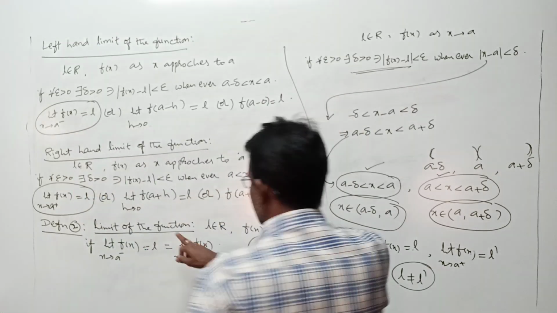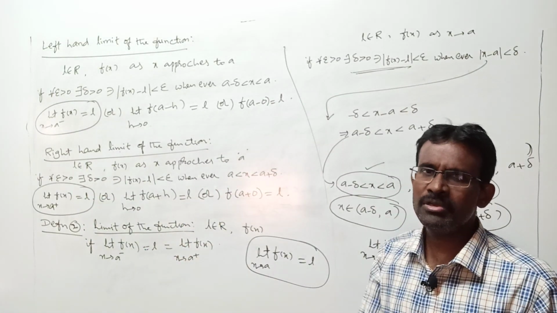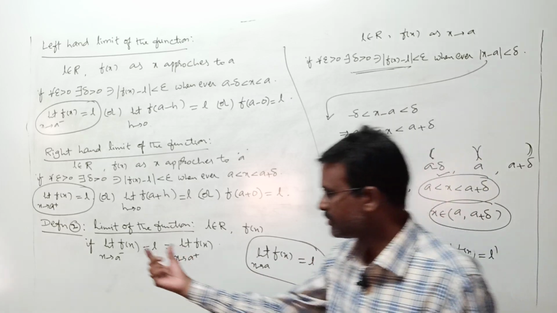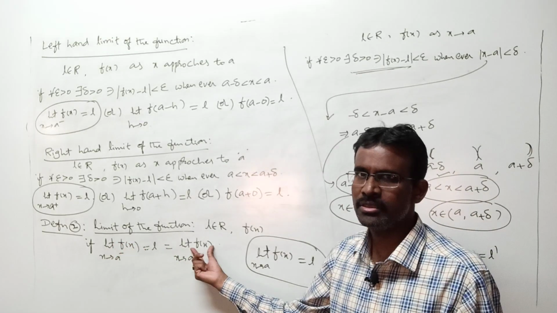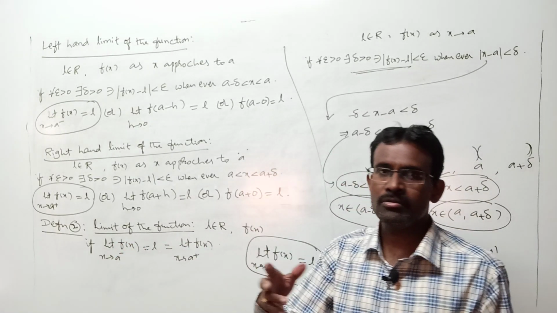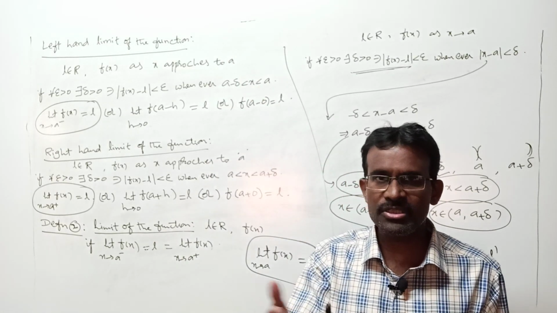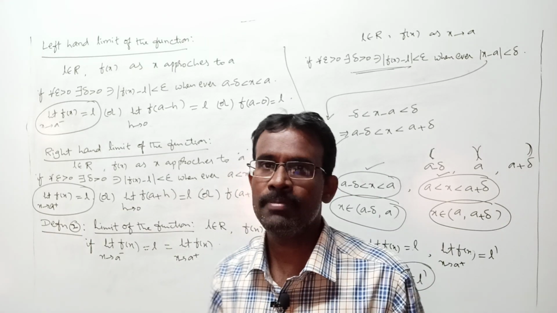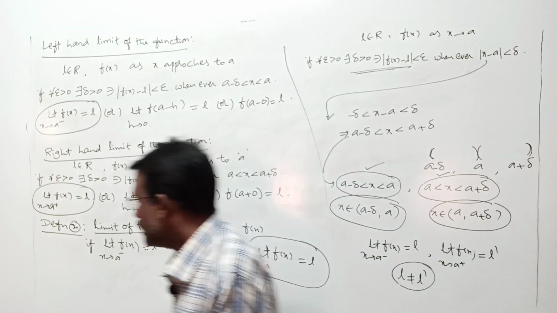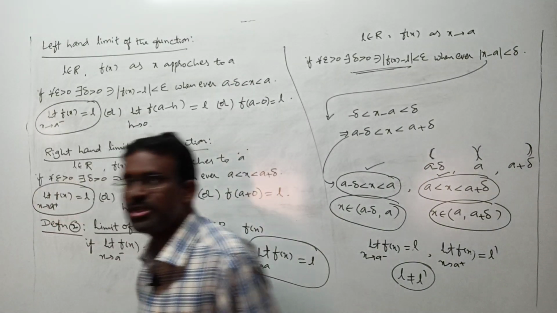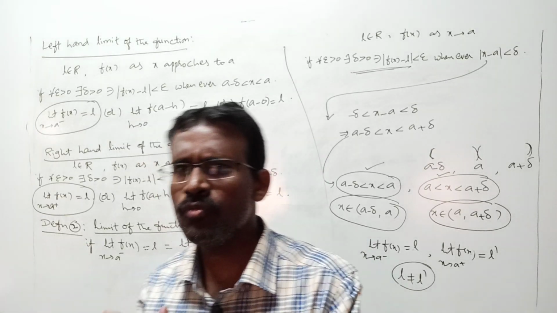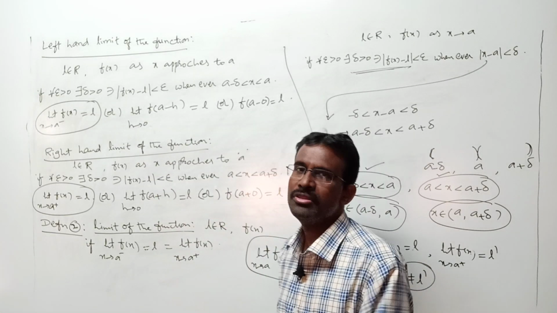This is about your application oriented definition. Very simple: in a problem, calculate this and calculate this; if both are equal, that is enough, and you say the limit of that function exists, otherwise the limit does not exist. This is about the limit of the function definitions part. Now we can start the problem area.